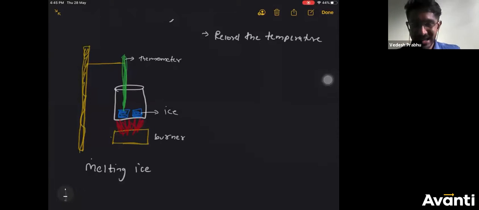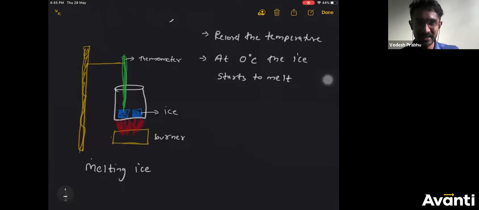So I can notice that at 0 degrees Celsius, the ice starts to melt. I'm just explaining the scenario, so please stay with me. At 0 degrees Celsius, the ice starts to melt. Now, what I will do is increase the heat.